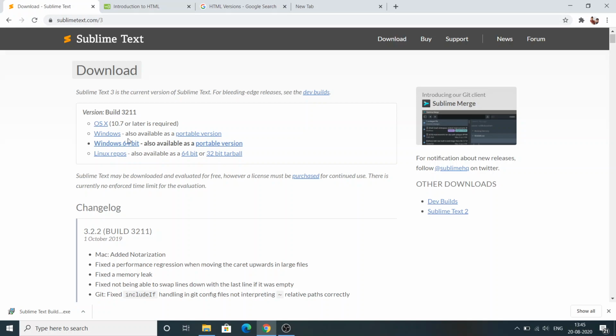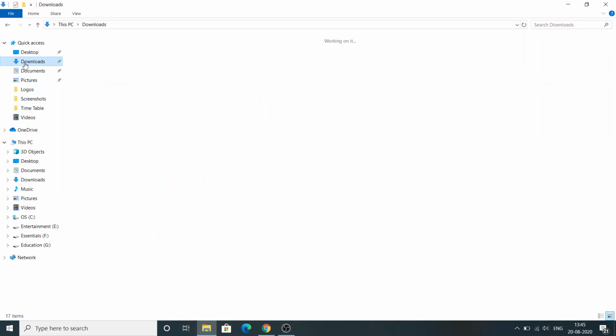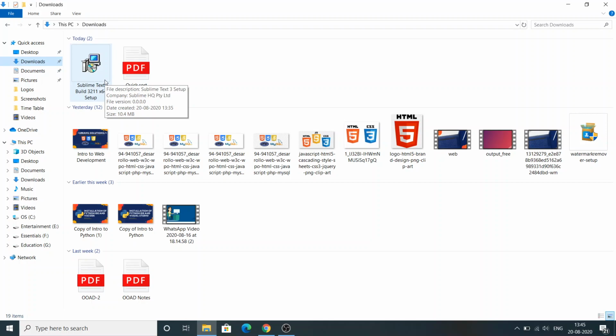Now I am going to download Sublime Text here. By clicking on Windows 64-bit, a package will be downloaded into your system. Now open your downloads folder. You will be having this package here. Now double click on the package.